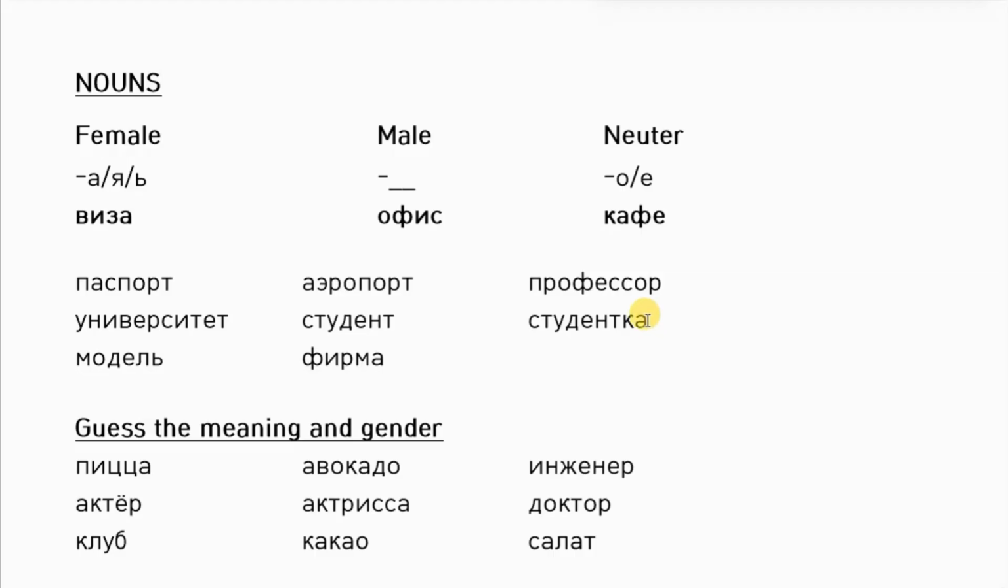Студентка. It ends with a. That means it's female. Of course, it means female student. Модель. It ends with a soft sign. It is female. Firma. It ends with a. It is female. Now, let's continue and guess the meaning and the gender of these words.